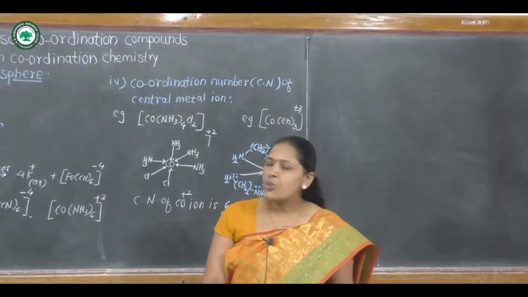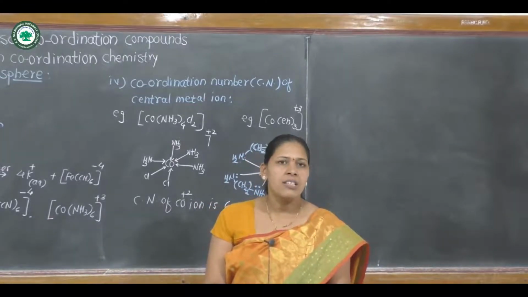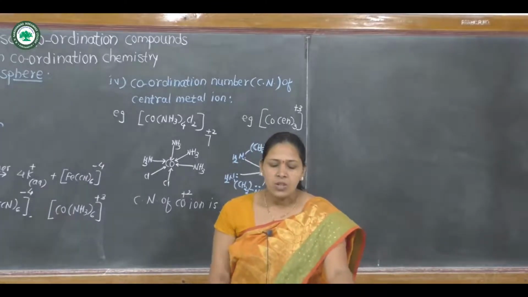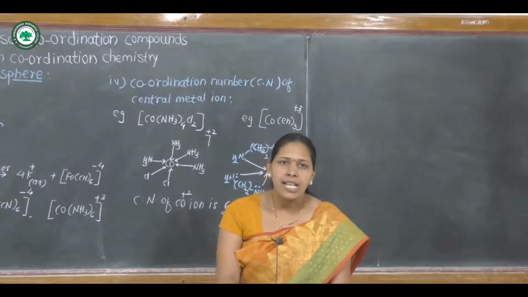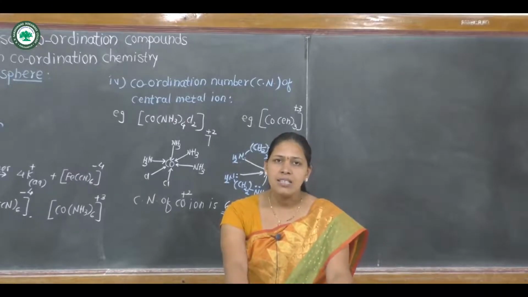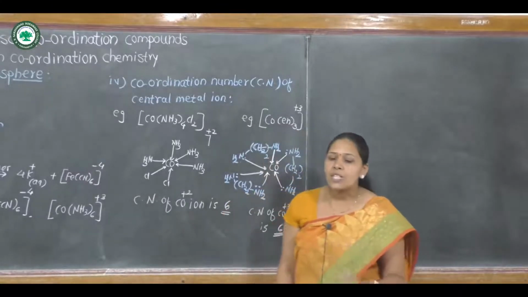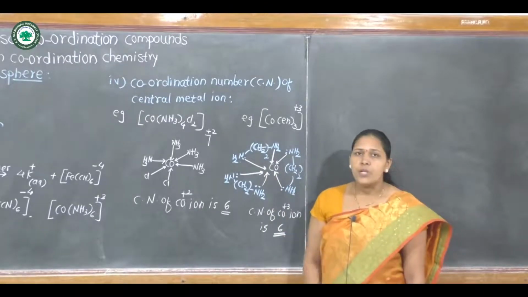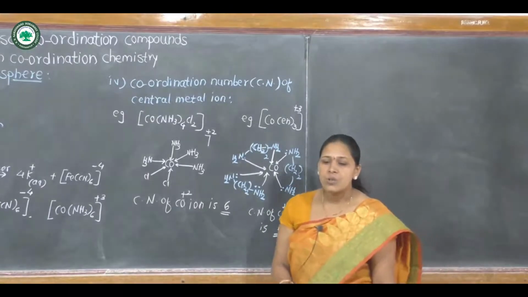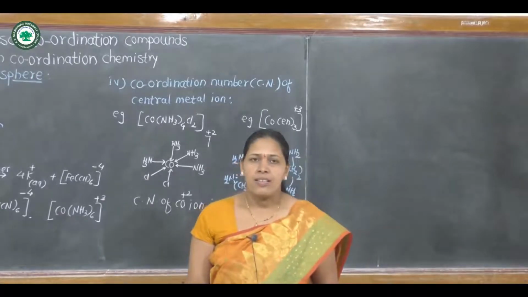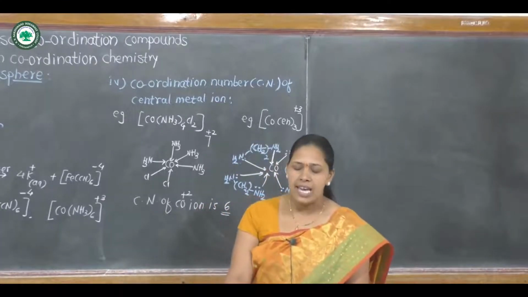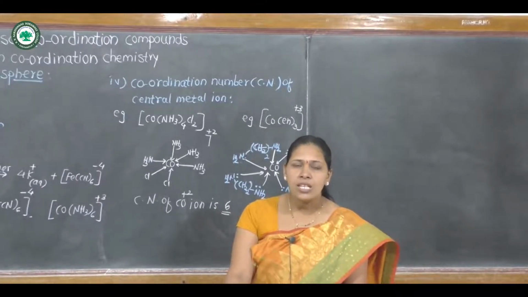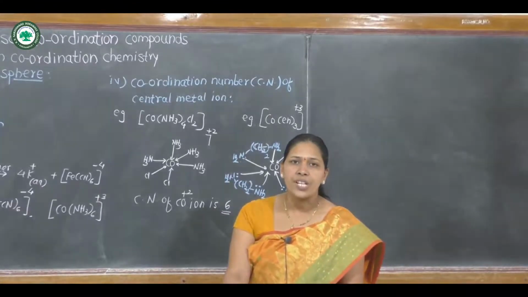By using these two examples, we can define what is the coordination number of the central metal ion. Coordination number of a metal ion in a complex is the number of electron pairs donated by ligands to the central metal ion, or it is also defined as the number of electron pairs involved in formation of coordinate bonds.